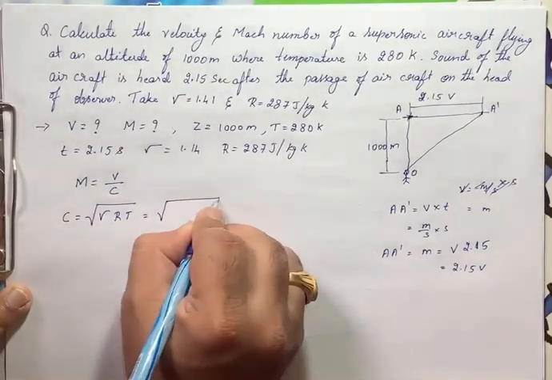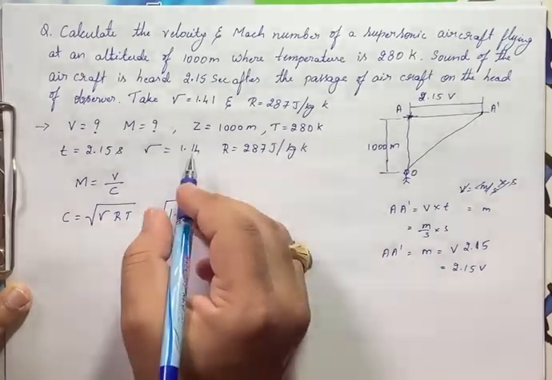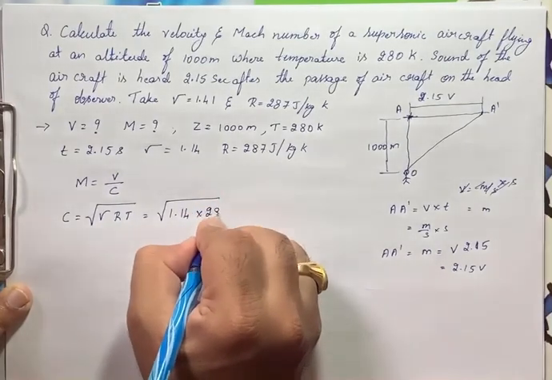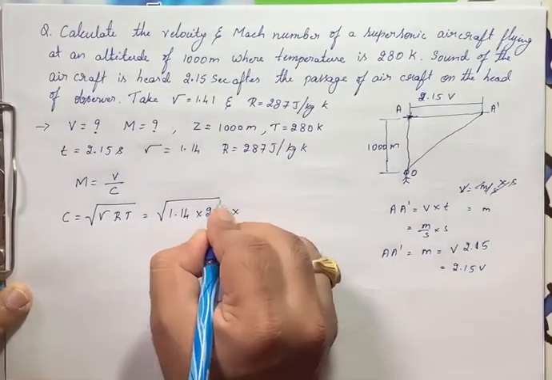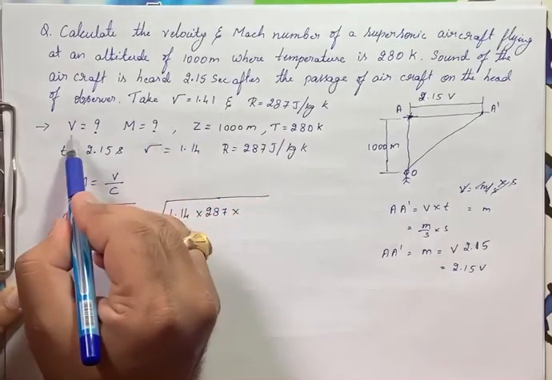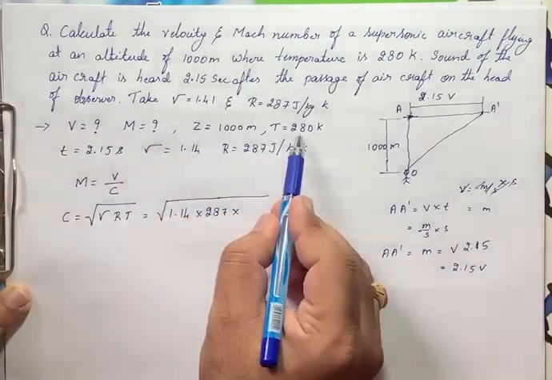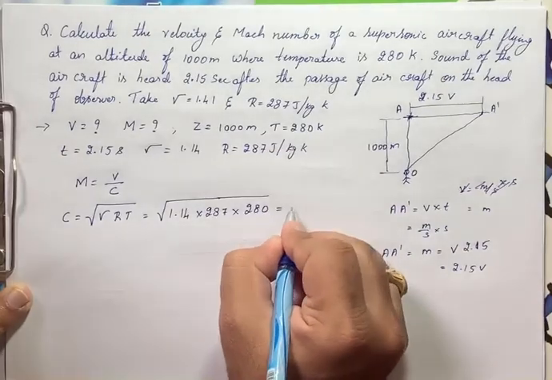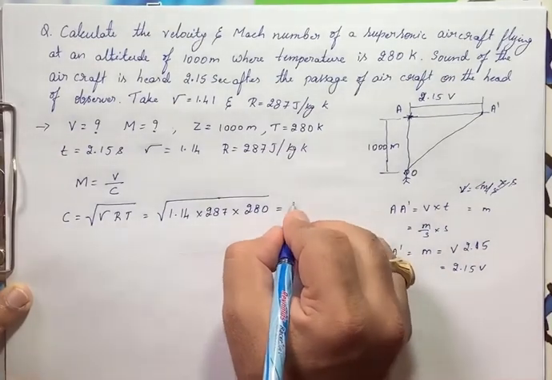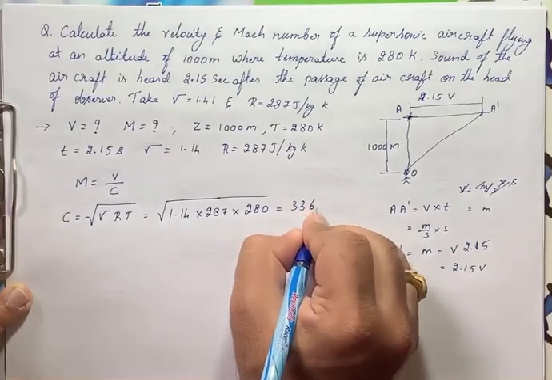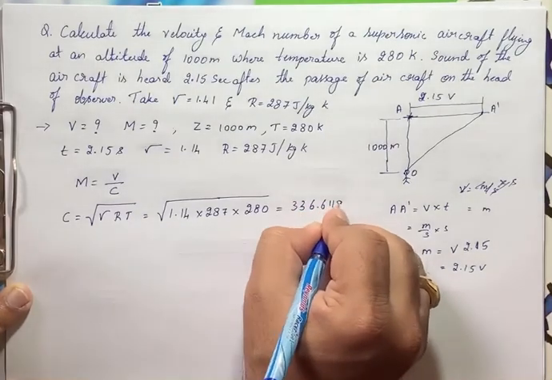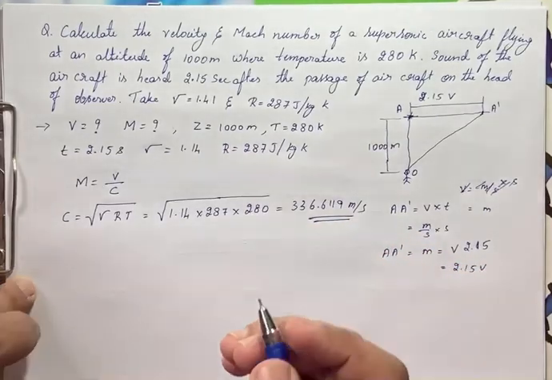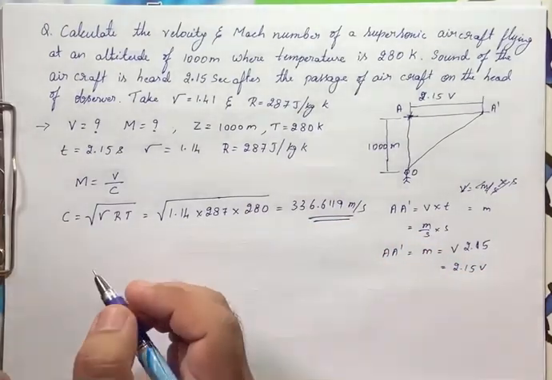Gamma here is 1.14, into R, 287, into T, the temperature, which is 280 Kelvin. So we'll get C as 336.6119 meter per second. This is the velocity of sound. One is done there, right?